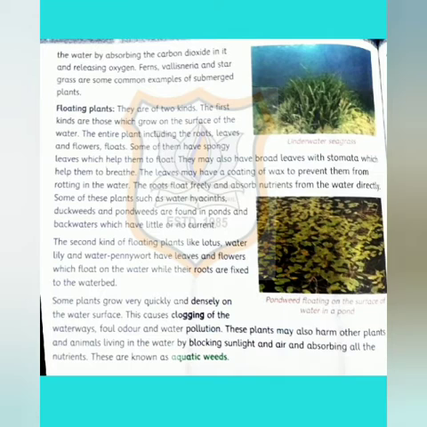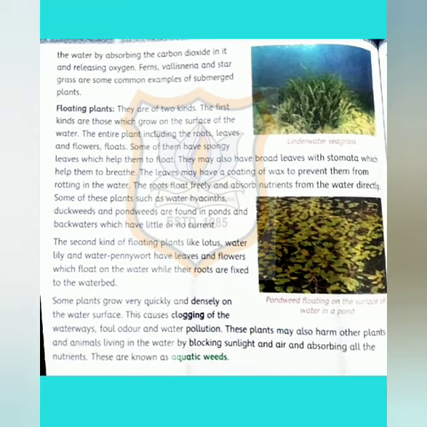Ferns, Vallisneria and stargrass are some common examples of submerged plants.